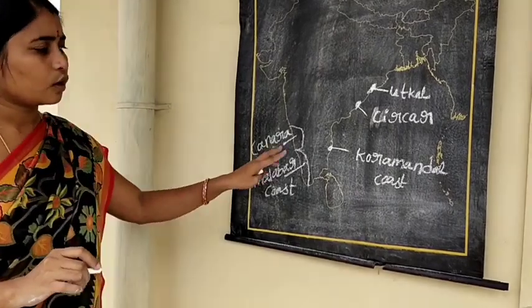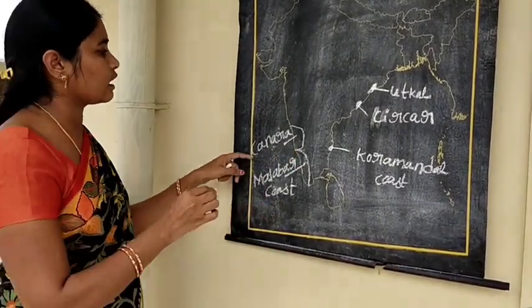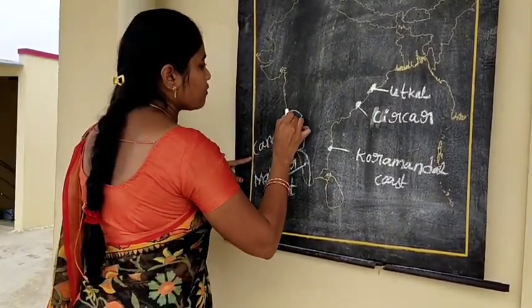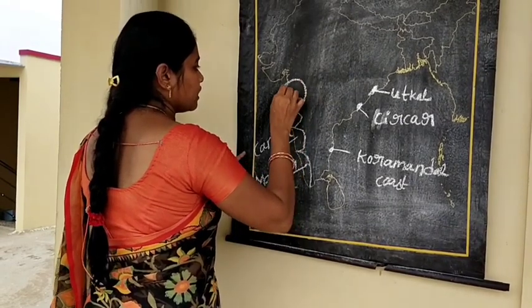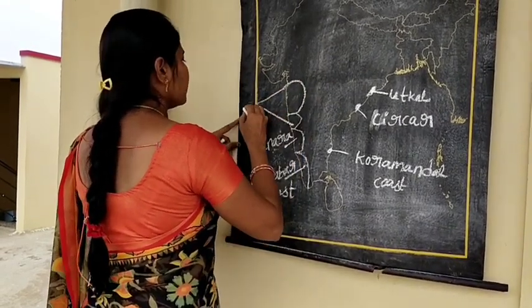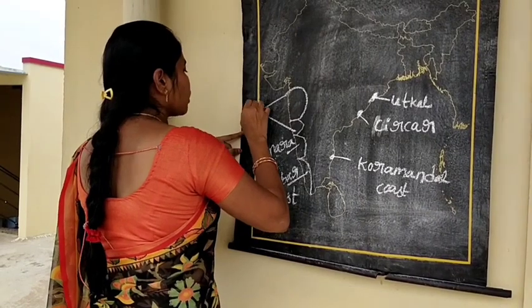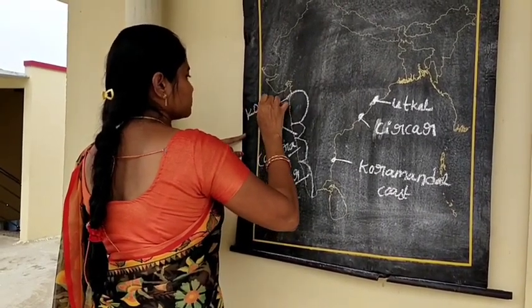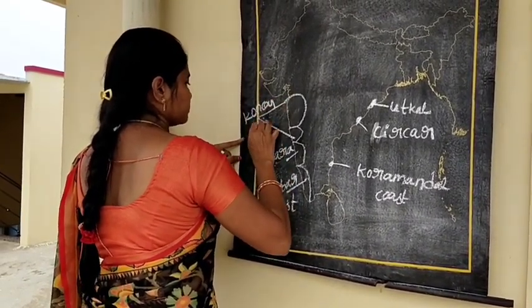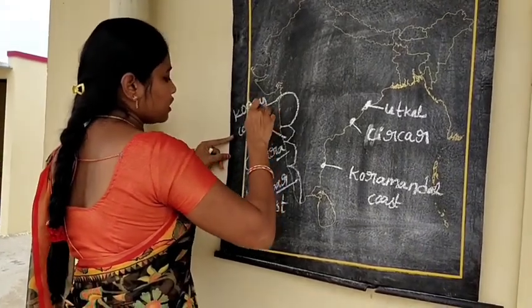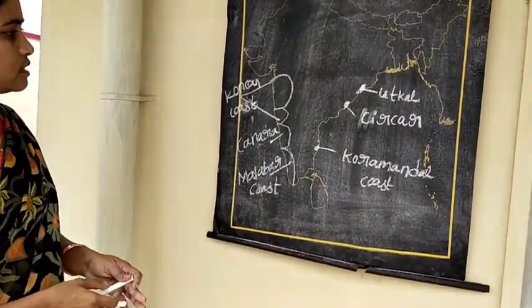Canara Coast is located in Karnataka, and Goa and Maharashtra is the Konkan Coast. These are the west coastal plains.